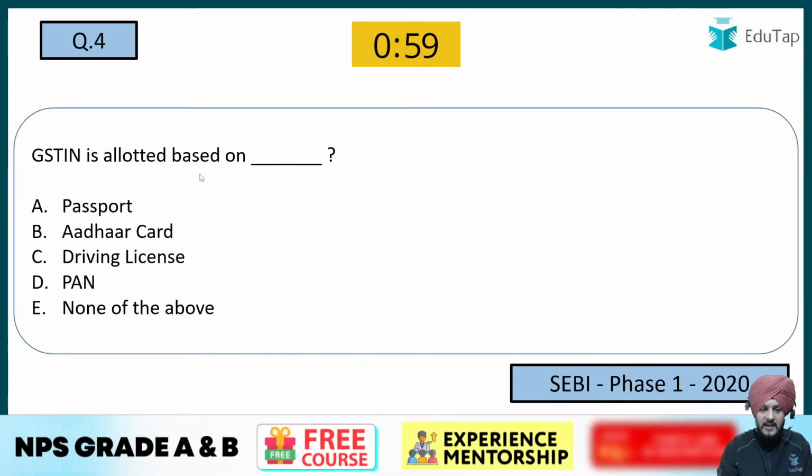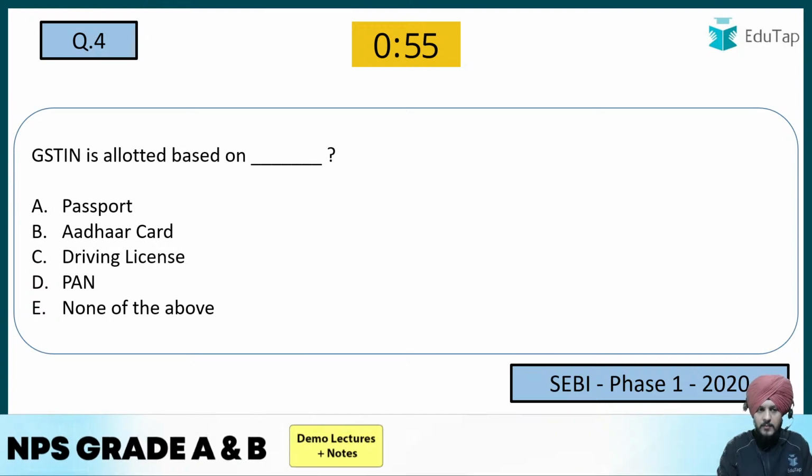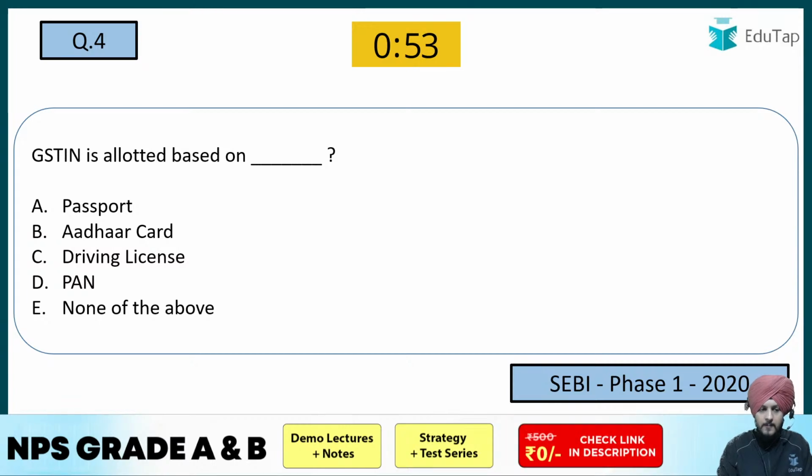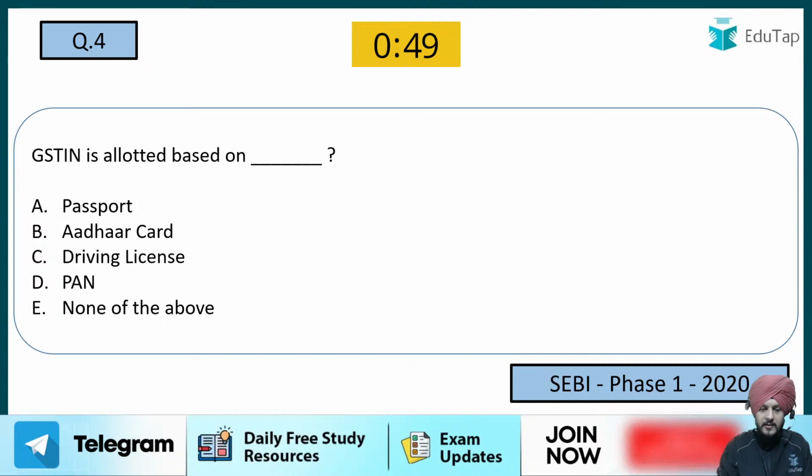Then, GSTIN is allocated based on what? This question was also asked in SEBI Phase 1, so it will give you a better idea. GSTIN is allocated based on what?